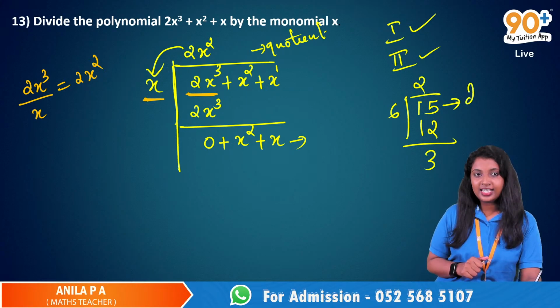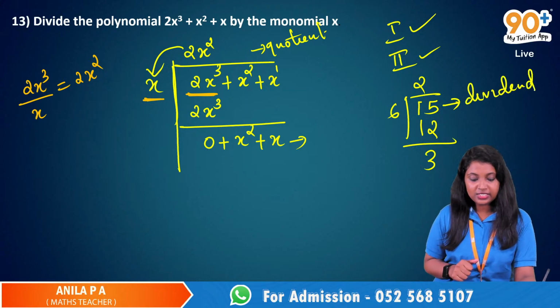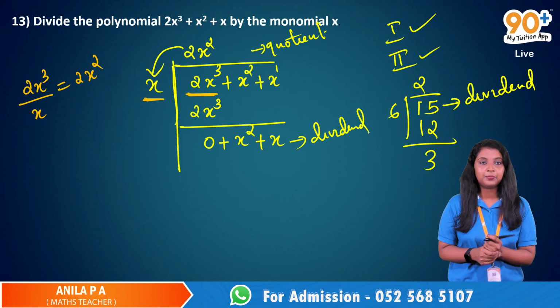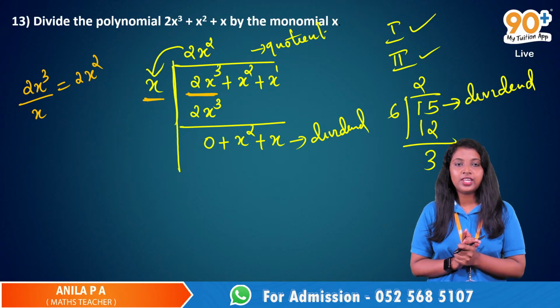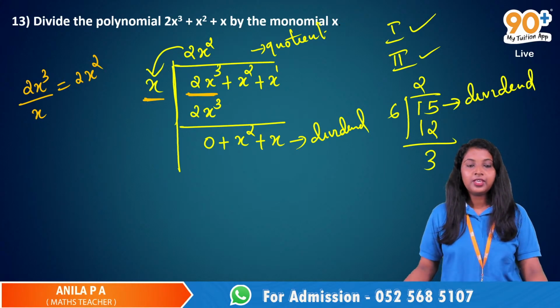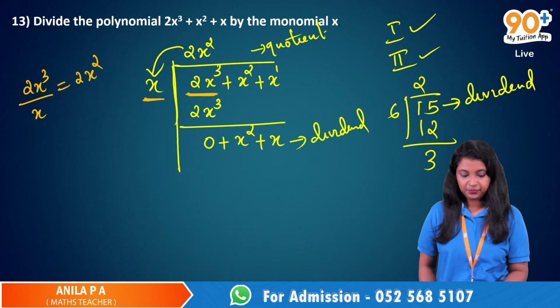Ma'am, the dividend. Yes, dividend. Very good. So this will be the new dividend. We will consider this as the new dividend. Yes, very good. Now, what is the next step? One hand raise, ma'am. Abid. Yes, Abid, what is the next step?